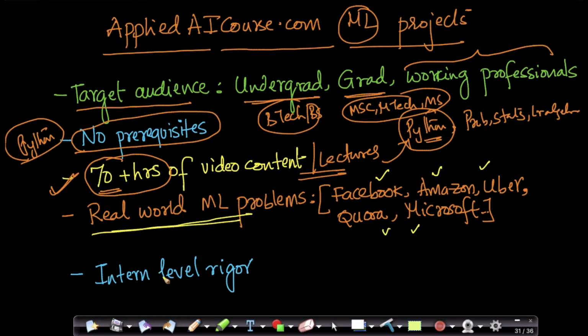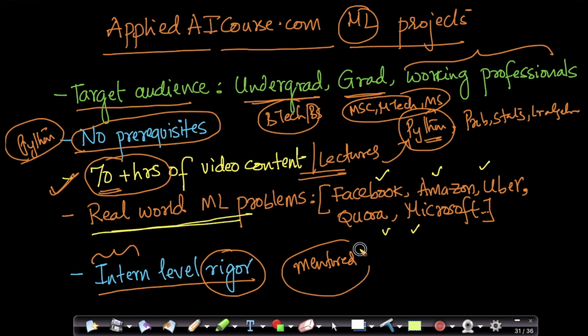That's where the interesting part comes. We solve each of these problems to the rigor and depth that I expect a product-based company intern to solve. Through my own personal experience and my team's experience, we have mentored a lot of interns over the last decade or so. Since most of us worked at top tier product-based companies, the rigor at which you solve each of these projects is something that an intern at a top-notch company like Microsoft, Google, or Amazon would solve in a 3 to 6 month internship.